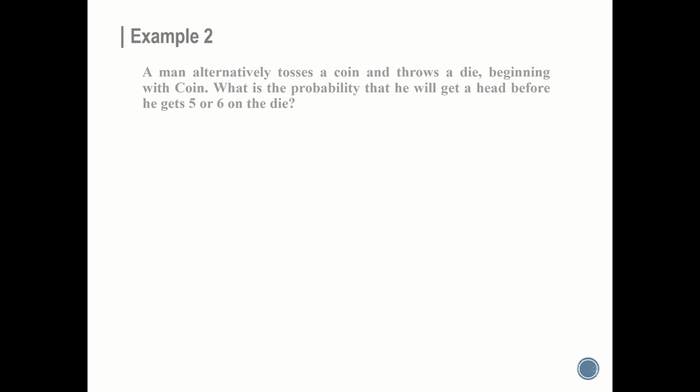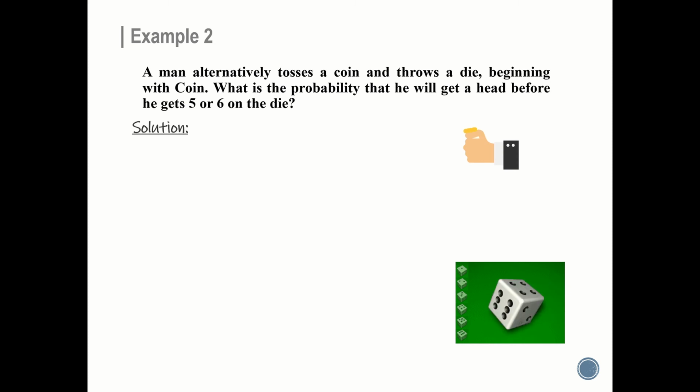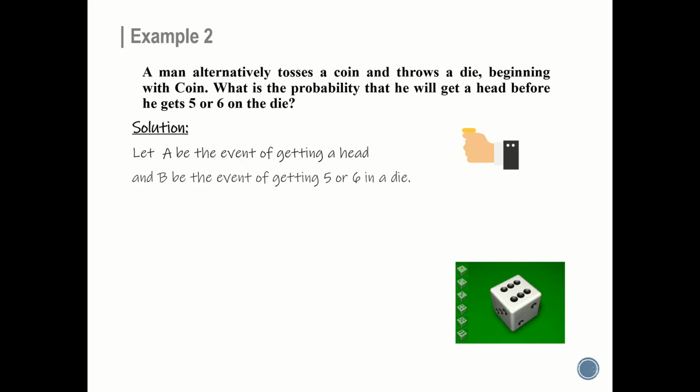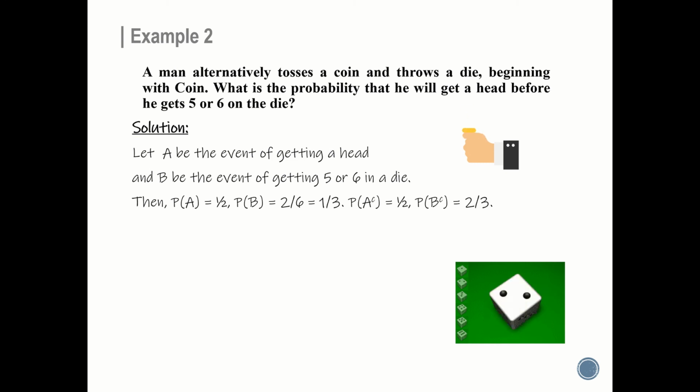Example 2. A man alternatively tosses a coin and throws a die beginning with a coin. What is the probability that he will get a head before he gets 5 or 6 on the die? Solution. Let A be the event of getting a head. B be the event of getting 5 or 6 in a die. Then P of A equals 1 by 2, P of B equals 1 by 3, P of A complement equals 1 by 2, P of B complement equals 2 by 3.